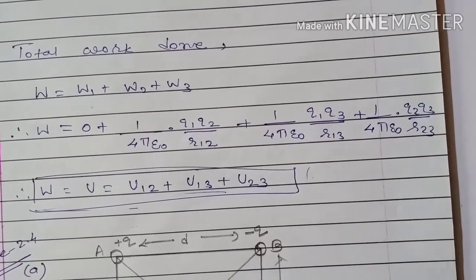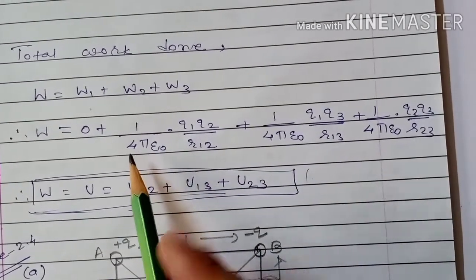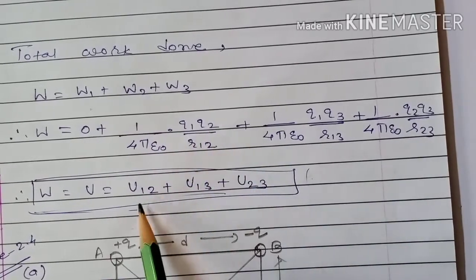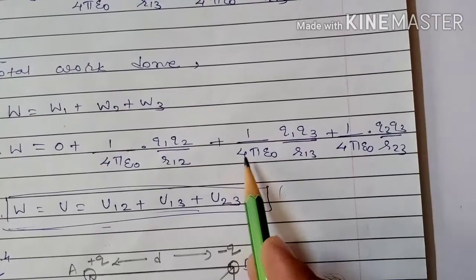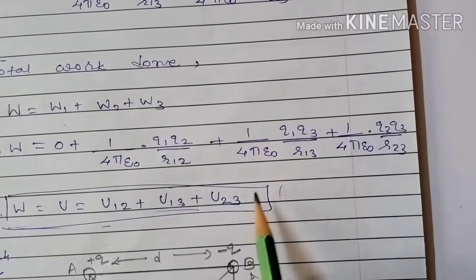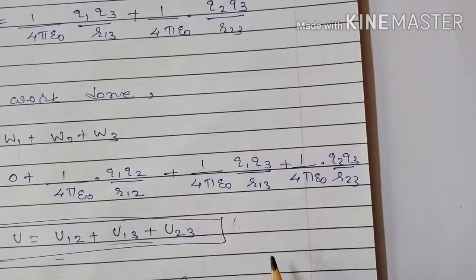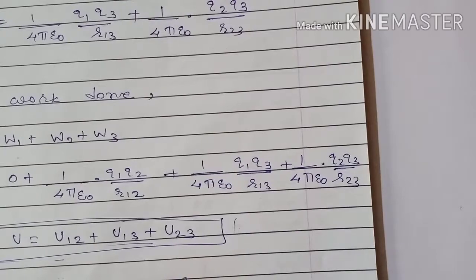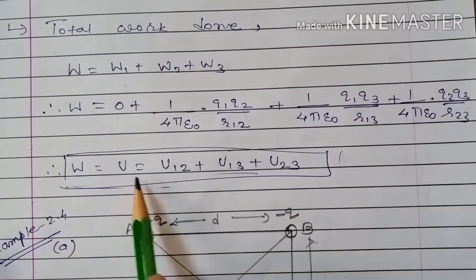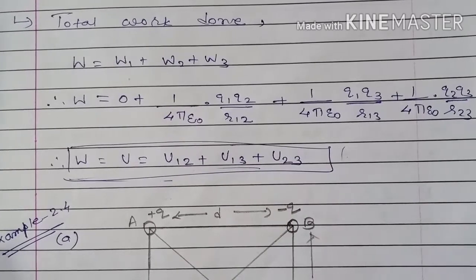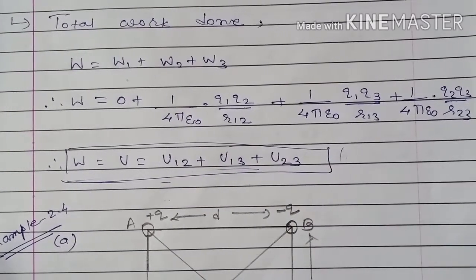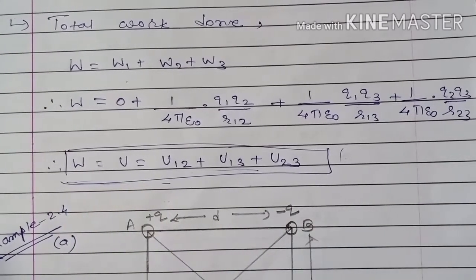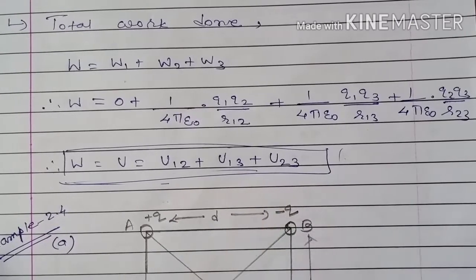Here, this is nothing but the energy stored in the system of first 2 charges, 1 and 2. So that can be written as U12. This is the energy stored in the system of first and third charge, so U13. And this is nothing but the energy stored in the system of second and third charge, so that is U23. So total potential energy U is equal to U12 plus U13 plus U23. Work done by a conservative force is stored in the form of potential energy, so W is equal to U, and that is nothing but U12 plus U13 plus U23.